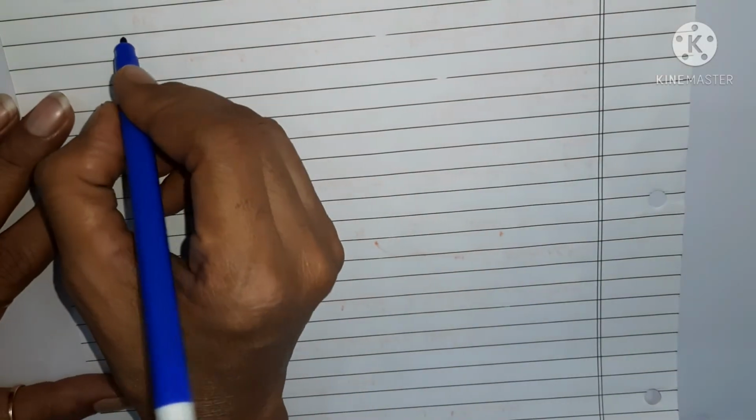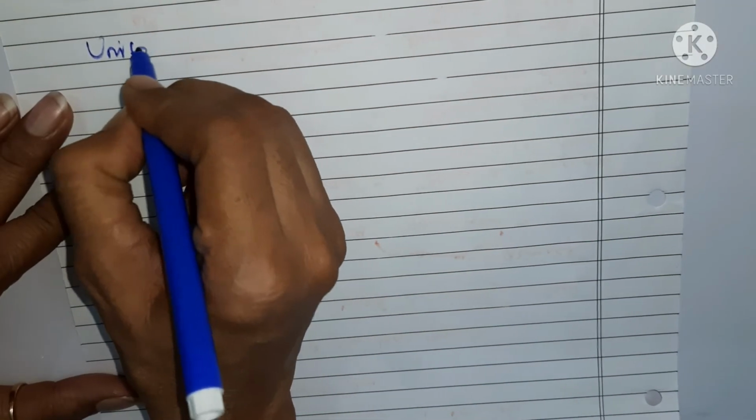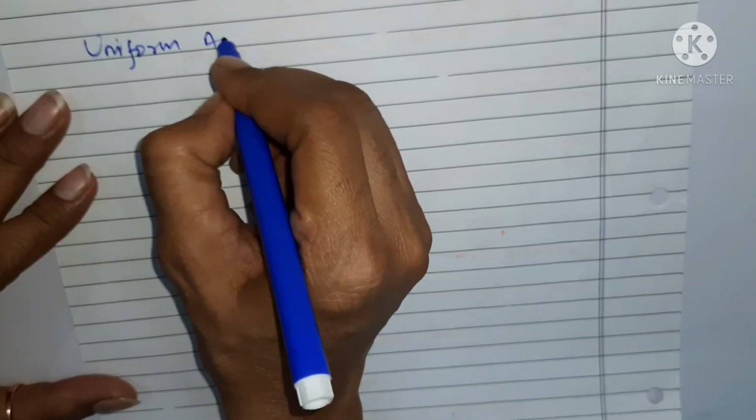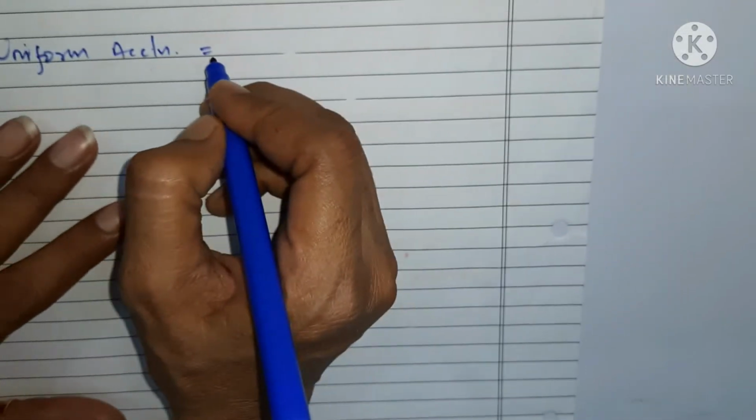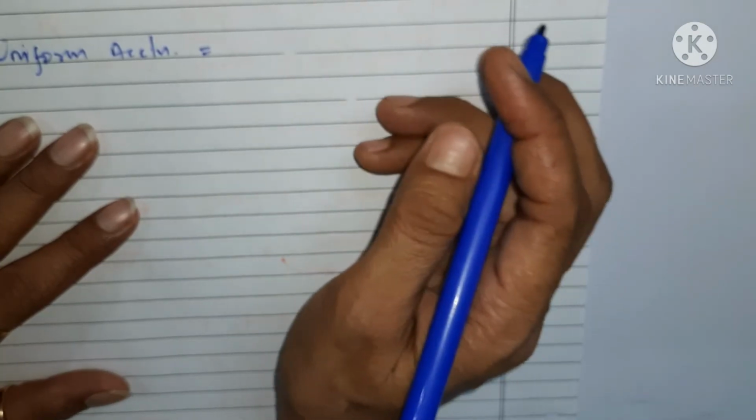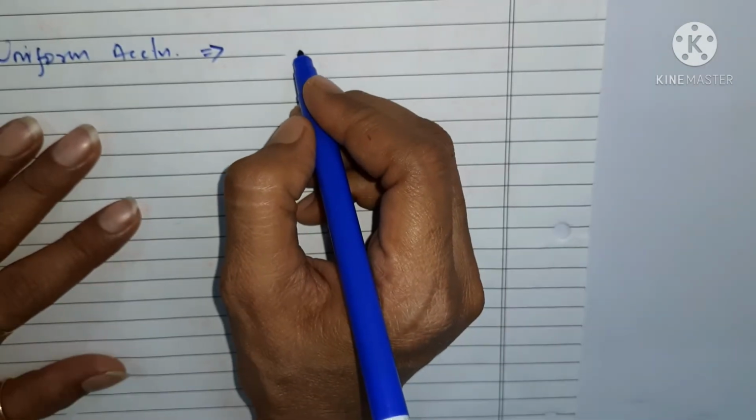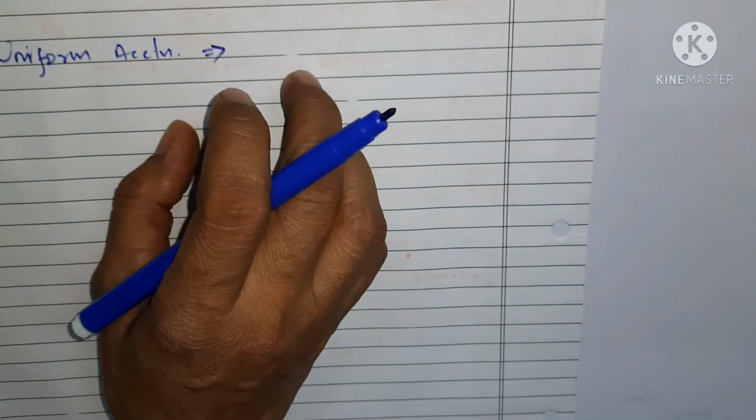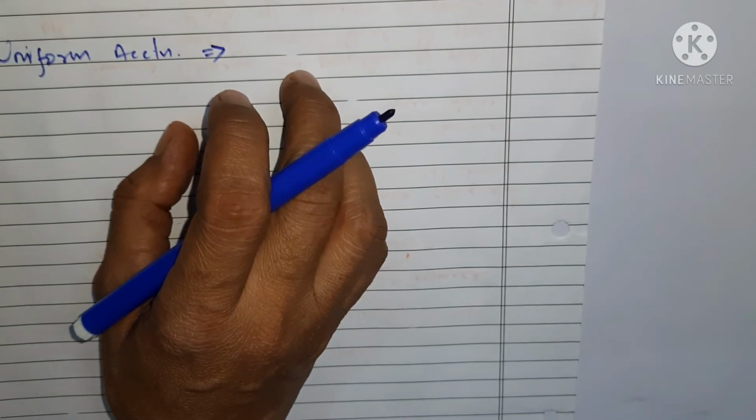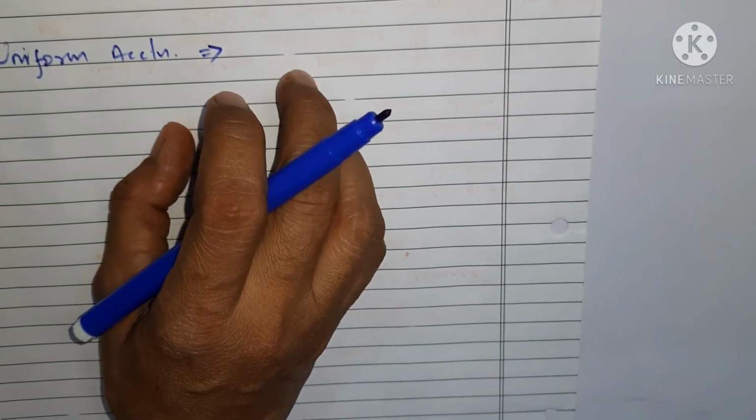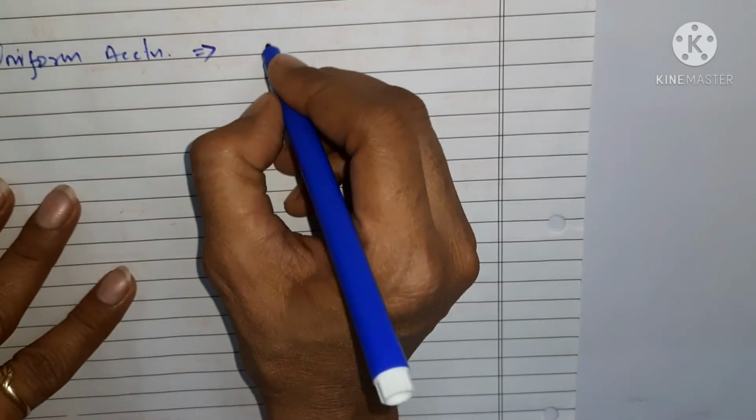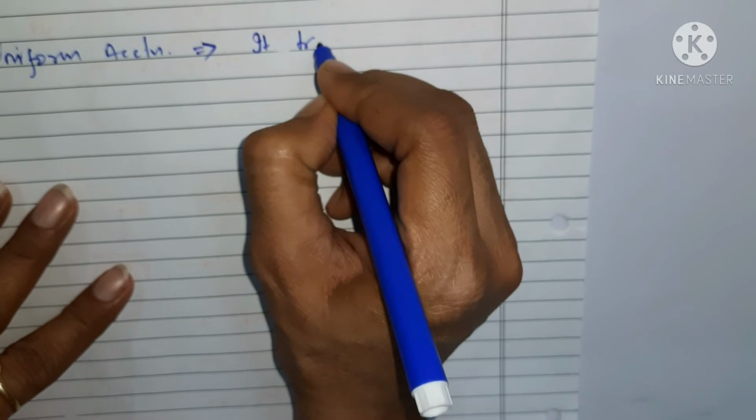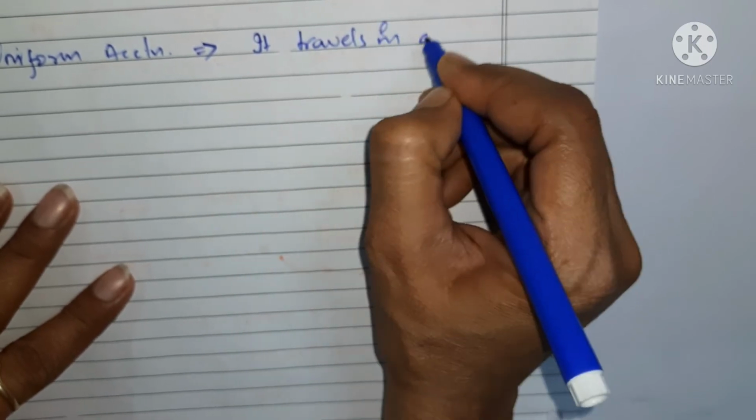What is uniform acceleration? So let us try to understand uniform acceleration. When we are talking about uniform acceleration, remember that a body is said to be in uniform acceleration when a body travels uniformly, or uniform acceleration is there, it means that it travels in a straight line. Okay, first of all, it travels in a straight line.